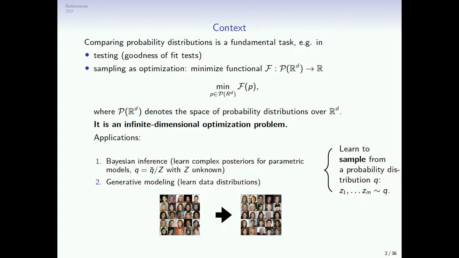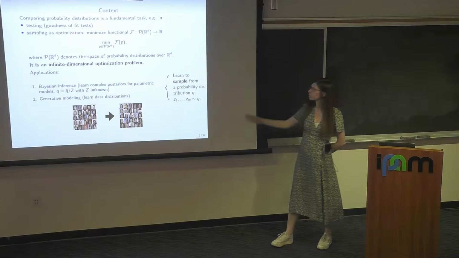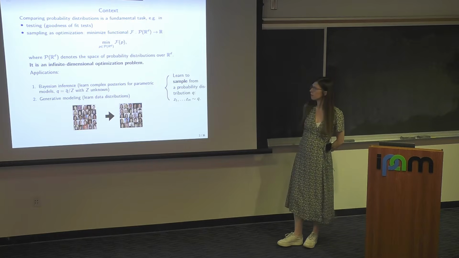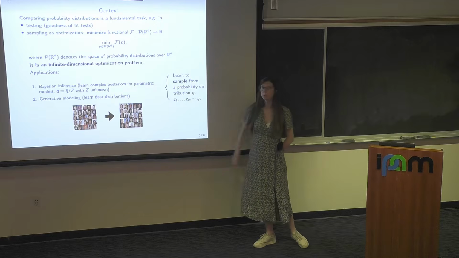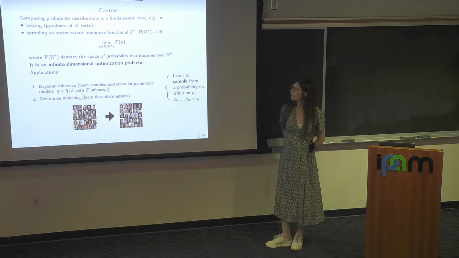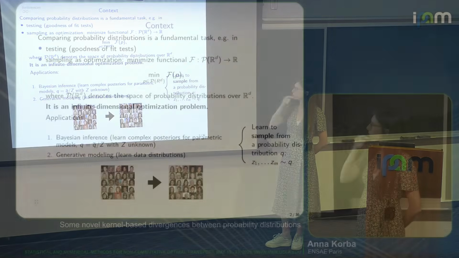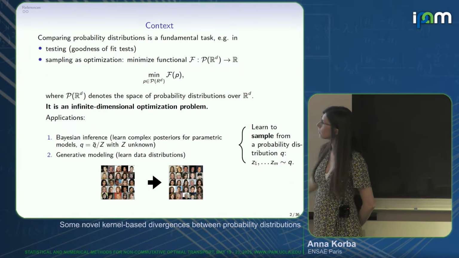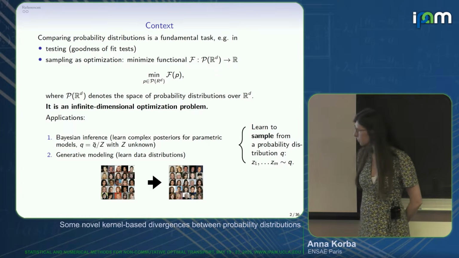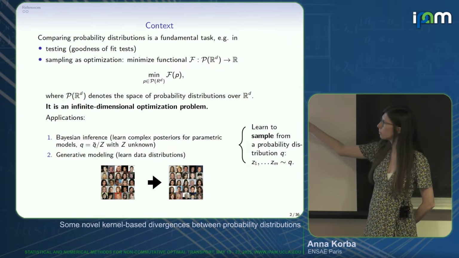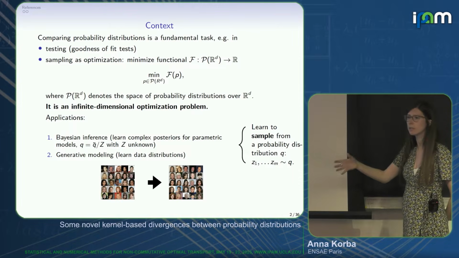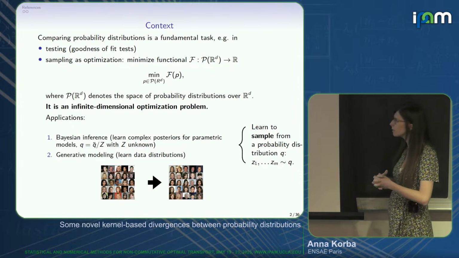There are motivations for this sampling as optimization framework where you would like to minimize the functional. So the two applications I have in mind, and I will talk a bit about the second one in this talk, are either Bayesian inference or generative modeling. In these two applications, you want to learn a probability distribution that you don't exactly know. You have some partial information on it.